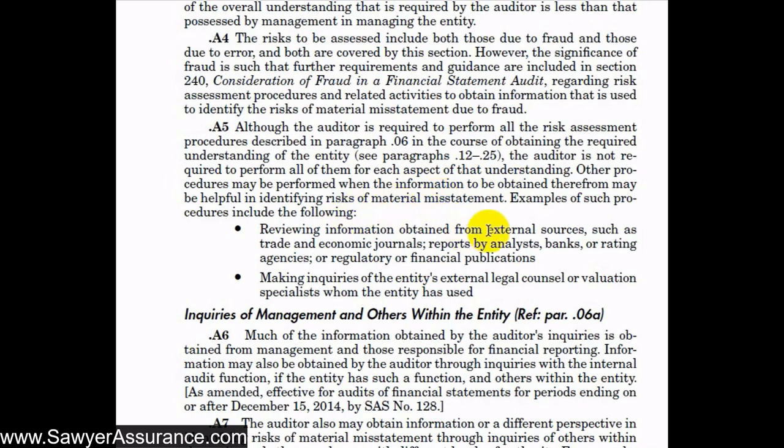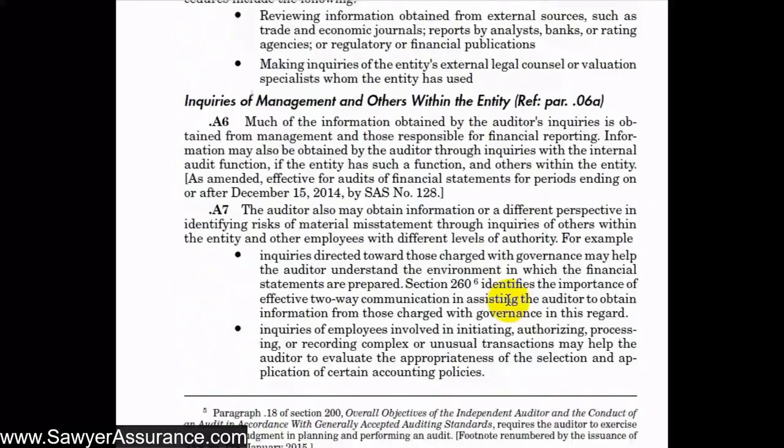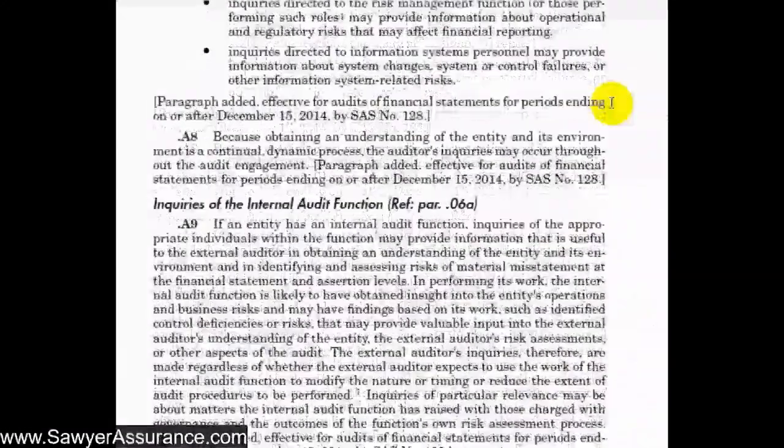But we're not necessarily precluded from obtaining additional information that might be helpful. For instance, reviewing information obtained from external sources such as trade and economic journals, reports by analysts, and so forth, or making inquiries of the entity's external legal counsel or valuation specialist who the entity has used. And so the next several sections go through what was required of us in AUC section 315.06.